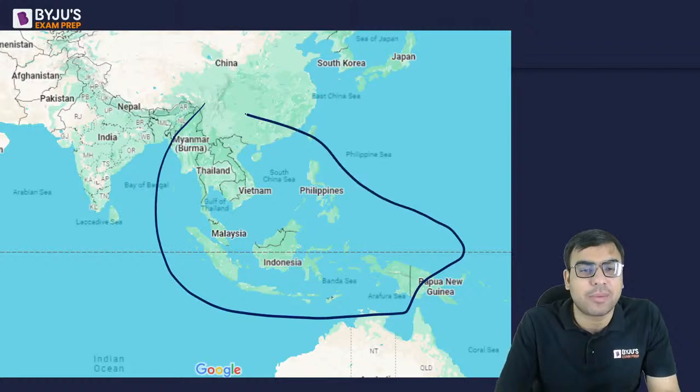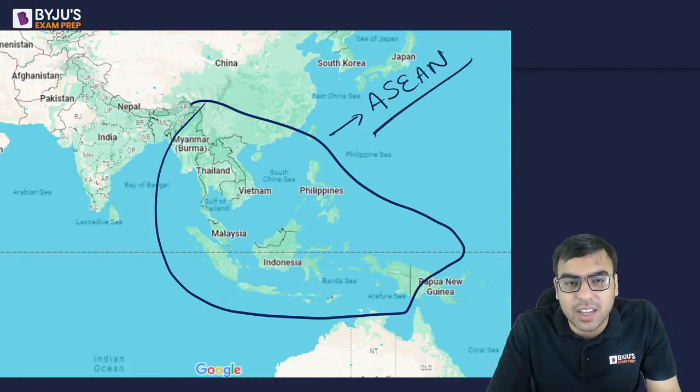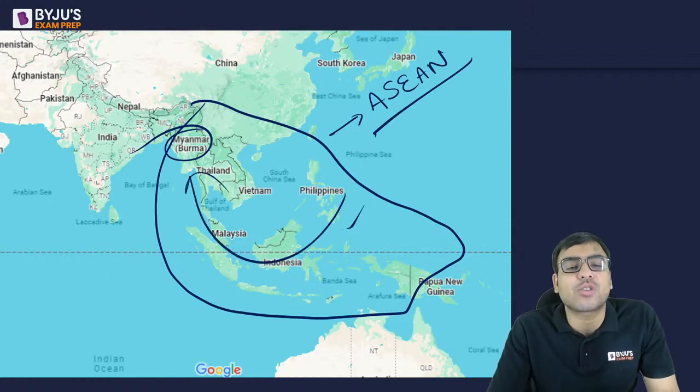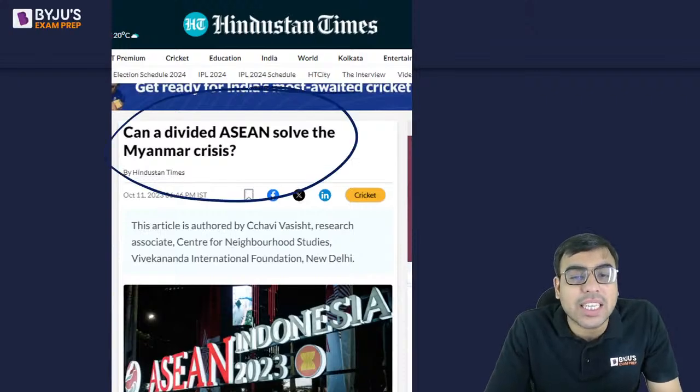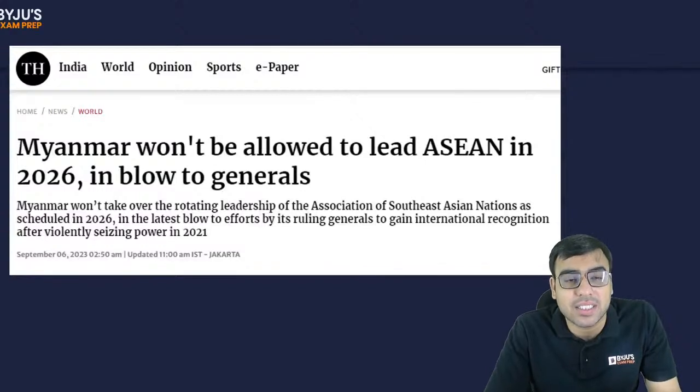These countries have formed a grouping called ASEAN, the Association for Southeast Asian Nations. So Myanmar is also a part of it. These 10 nations have decided to try to solve this problem. But still they are divided. The ASEAN nations are themselves divided on the Myanmar crisis.